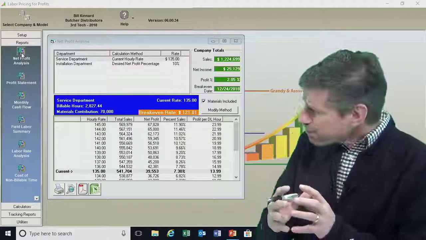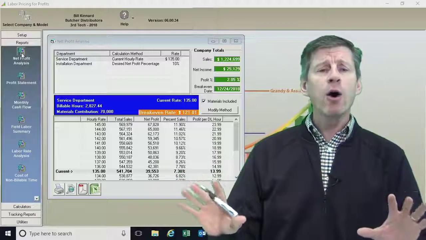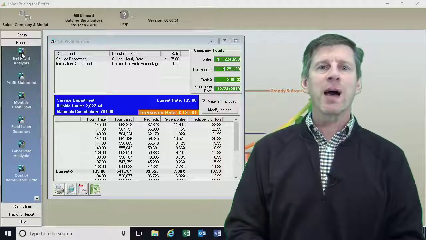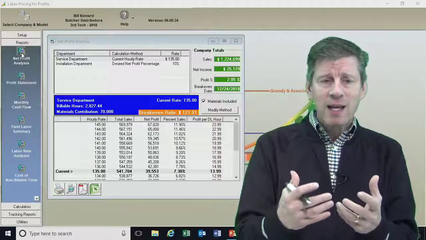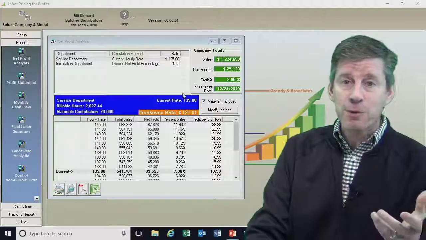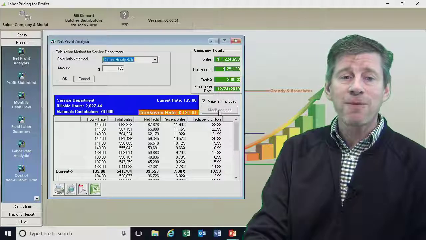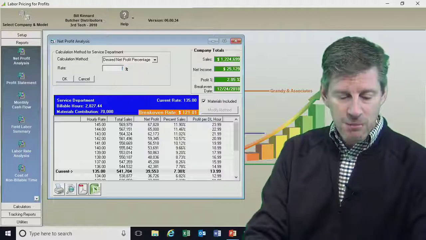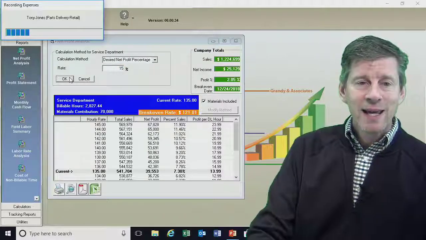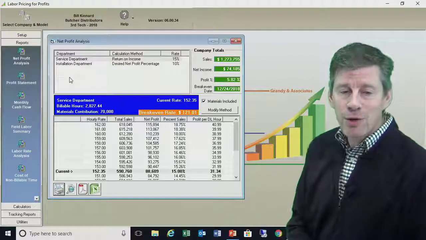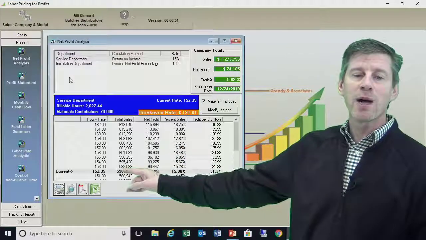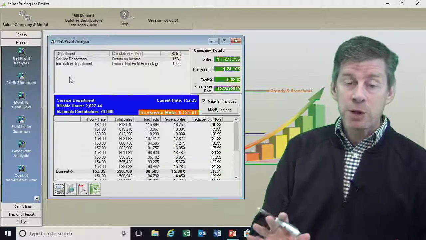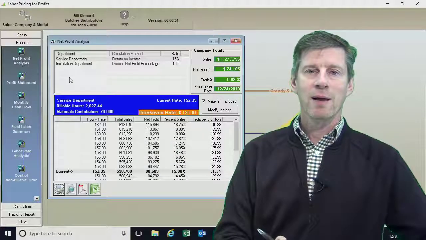This process that we just walked through can be used for any overhead expense that you change. Maybe I want to buy another truck. Add in the truck. See what has to happen to your labor rate. In fact, in this case, if I said I still want 15%, I could come back here to modify the method. Go back to a desired net profit of 15%. Even in this case, if I had a problem, I could raise my hourly rate up to $152 and still maintain a 15% net profit. Again, not optimum, but it wasn't mission critical to my company. I'm still okay. Hope this helps you out.